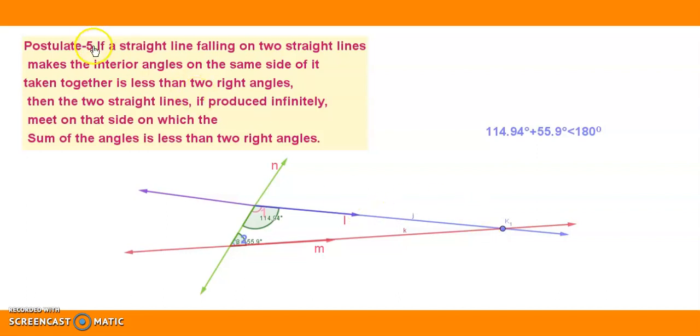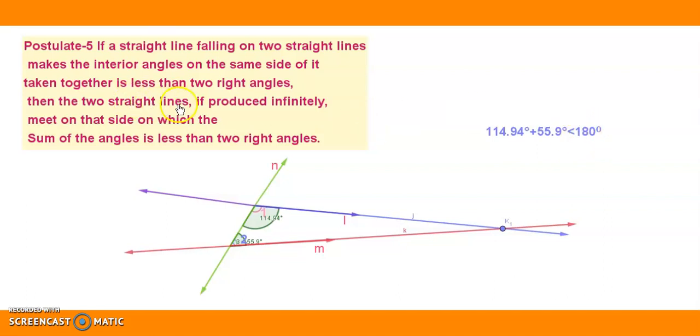So, children, let's try to understand it once again. If a straight line falling on two straight lines, that is, line N is falling on line L and line M, makes the interior angles on the same side of it taken together less than two right angles. These interior angles, angle 1 and angle 2, when added, are less than two right angles, that is, less than 180 degrees.